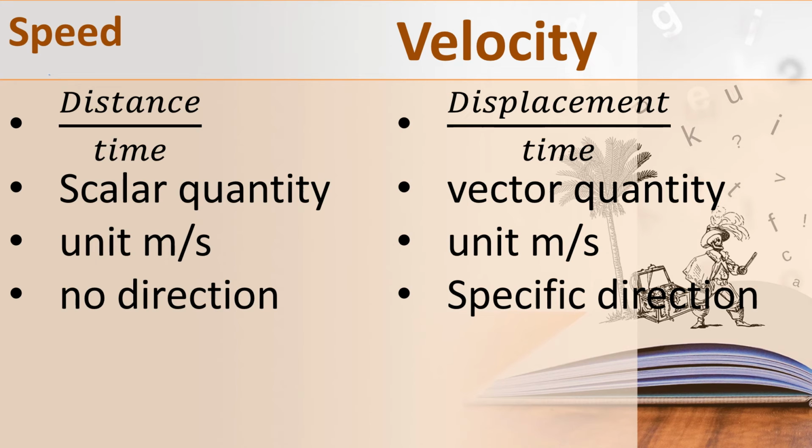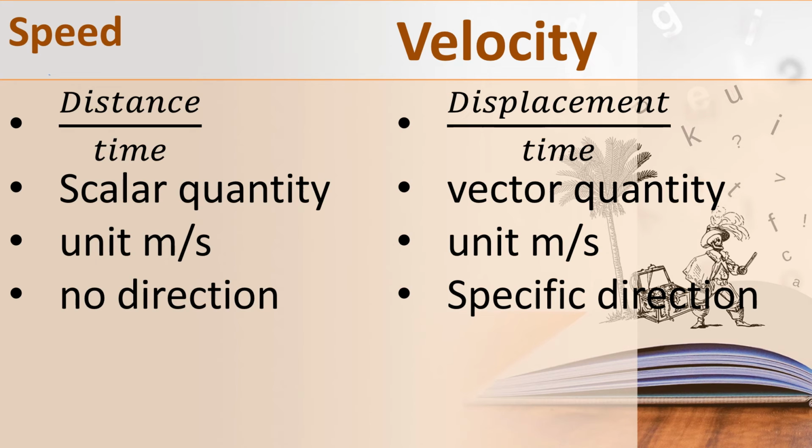The SI unit of velocity is meter per second. The same as speed, its unit is also meter per second. We will measure the displacement in meter and time in second. We have already said it is a vector quantity, so it has a specific direction. Okay, so we have learnt about speed and velocity.